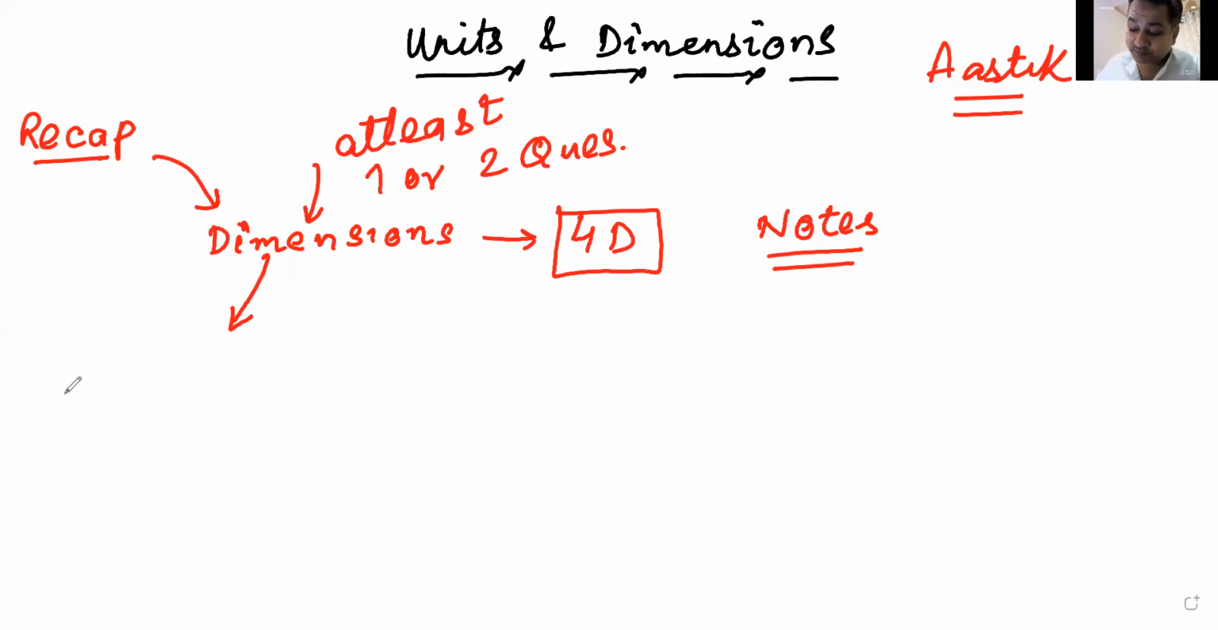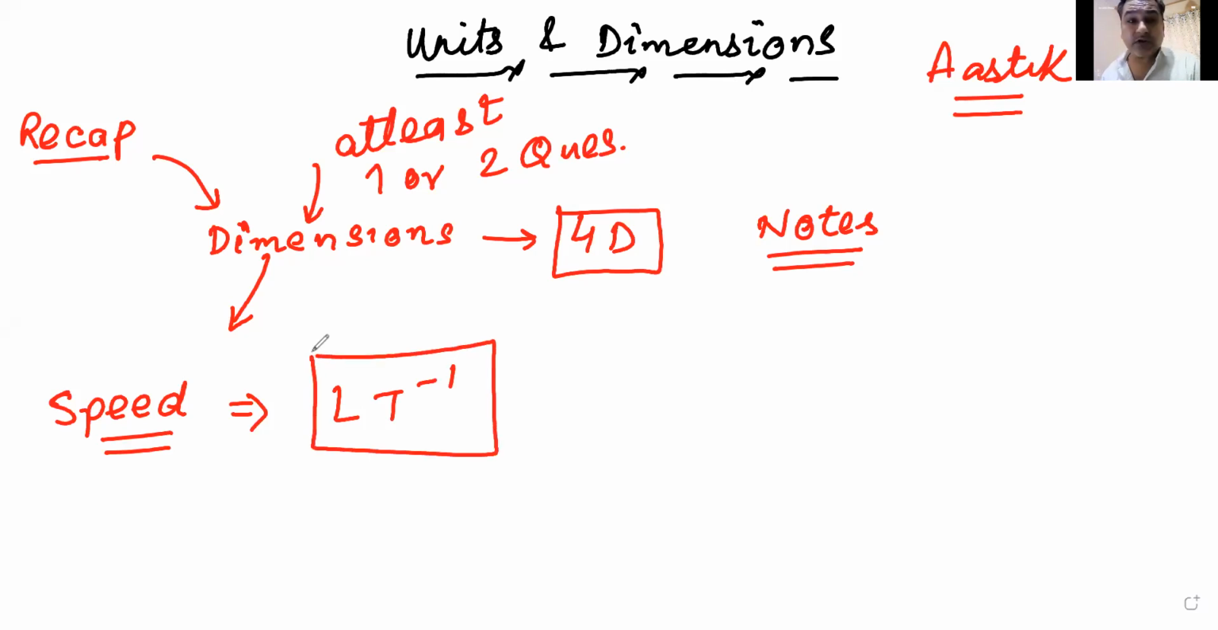For example, we had speed. Now, to express speed in terms of fundamental quantities, we must raise the fundamental quantities to some power. Yes, Manish, we must raise fundamental units to some powers. That is known as a dimension. If you can remember, the dimension of speed or velocity was LT minus 1.